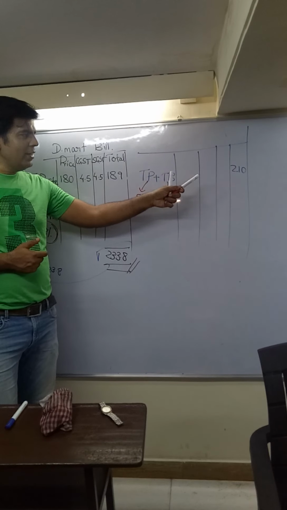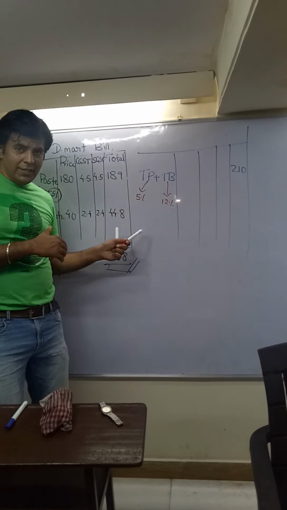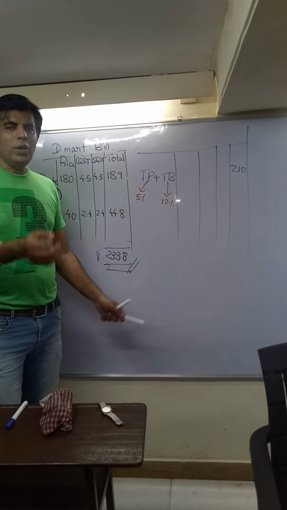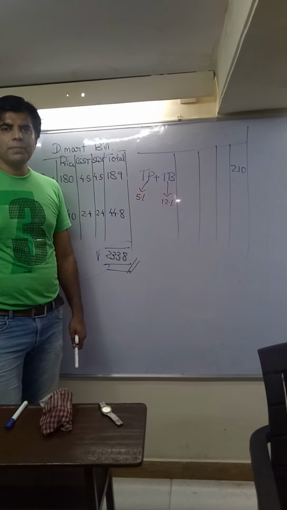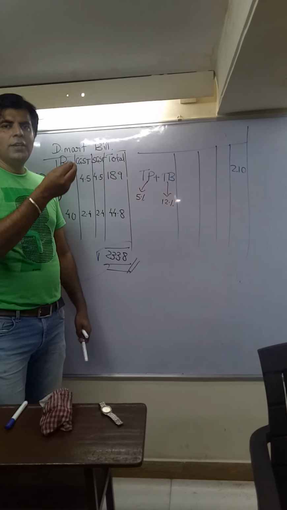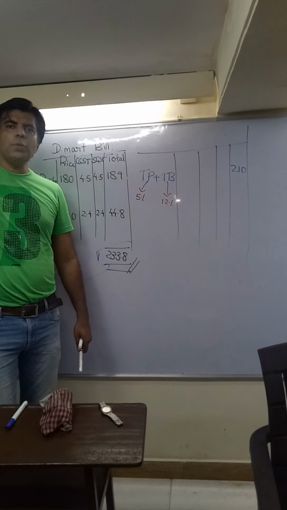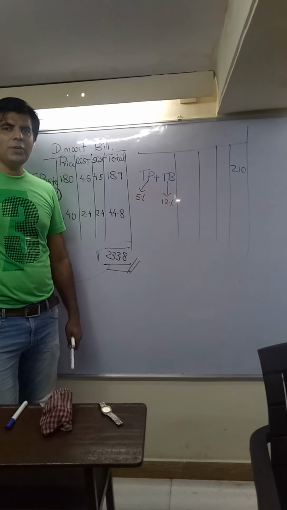Is this price 210 including both 5 and 12? Then it would have been 117%. Or is it the average? Then 17 divided by 2. What exactly is the GST we have to pay? As a customer, what is the amount of GST I will pay to that dealer, to that shopkeeper, to that store, to that DMart, and what is the amount he is going to pay to the government? What is the rate he is going to pay to the government?